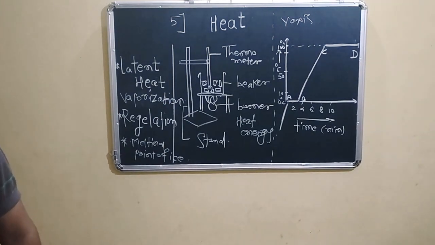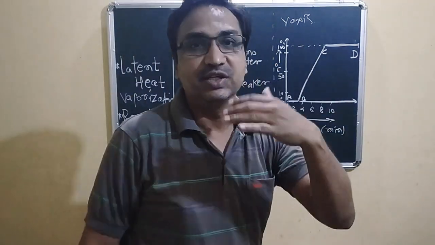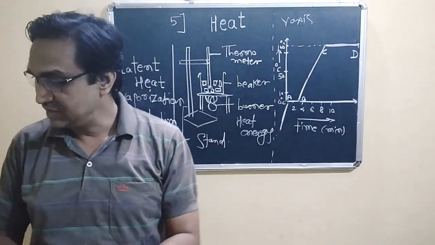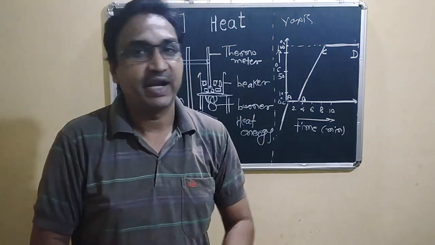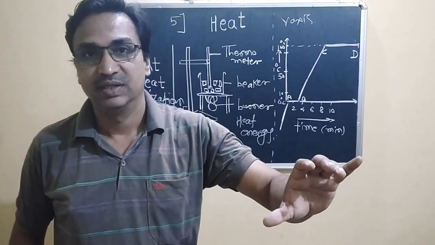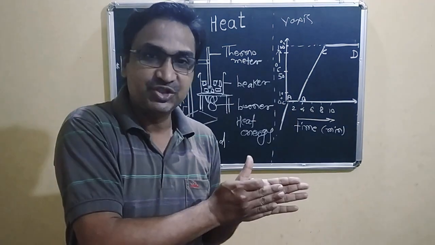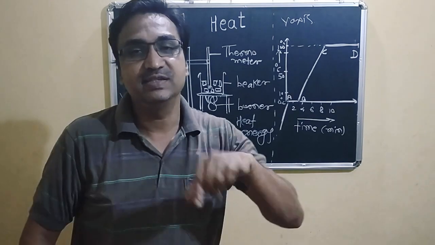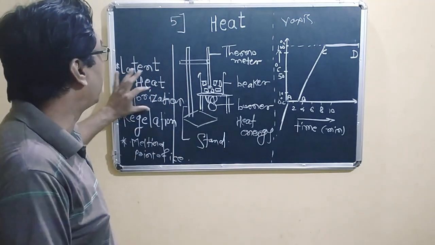Vaporization. Here is another state: the amount of heat energy absorbed by a liquid, at a constant temperature, per unit mass to convert from the liquid state to the gaseous state. This is nothing but the latent heat of vaporization.